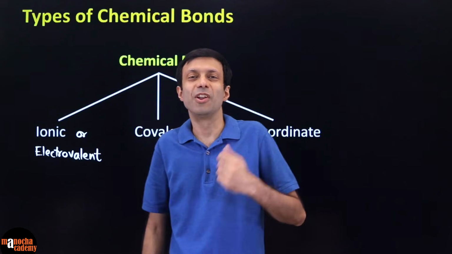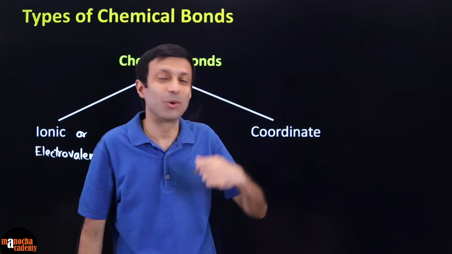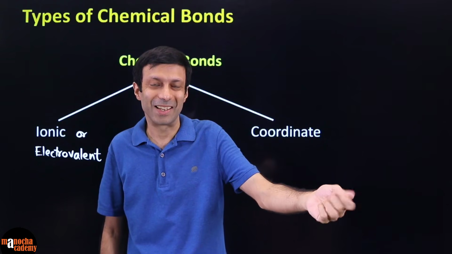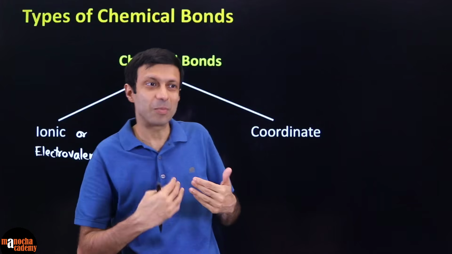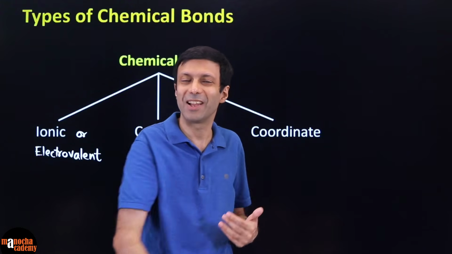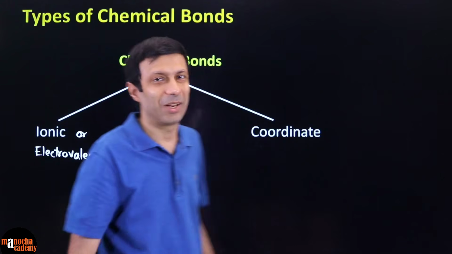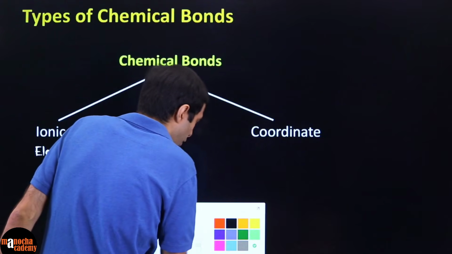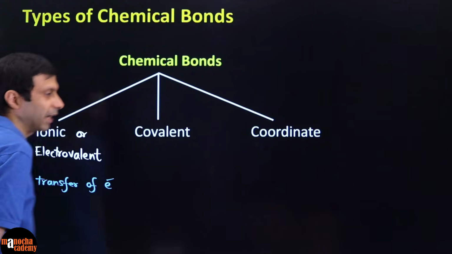It's like, you give your friend a chocolate, let's say you want to make somebody a friend, you give them a chocolate and say, will you be my friend? Same way over here, one atom is transferring the electrons to the other atom and they are becoming friends. They are having this bond. So here we can say in an ionic bond, there is a transfer of electrons.